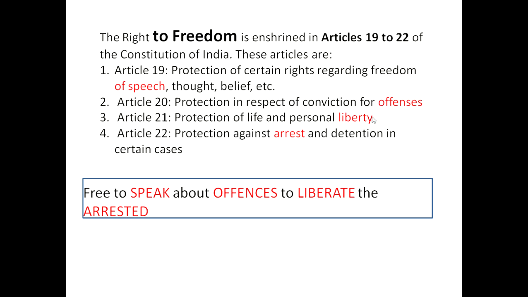From article 20 is what? Offense. That is, protection in respect of conviction of offense. The meaning and all we will make in another separate video. I'm just telling you how to memorize here. Protection of conviction of offenses. That means when you are arrested, you will have some rights, isn't it? Nobody can come and arrest you without any wrongdoing. You will have certain rights even when you are getting arrested.